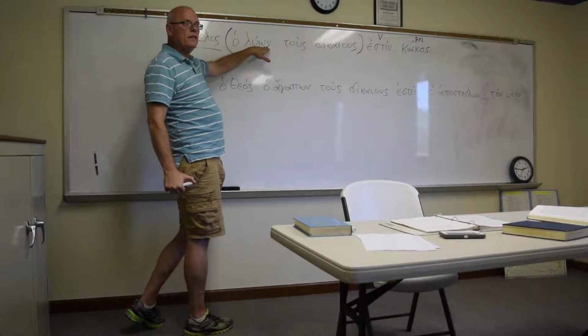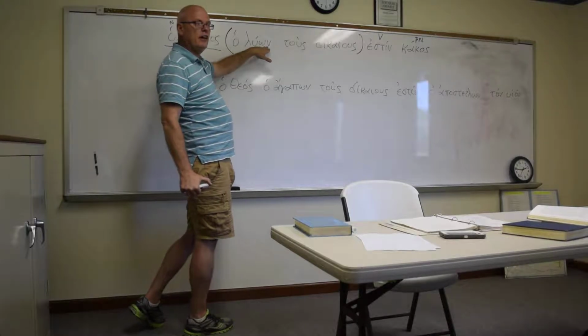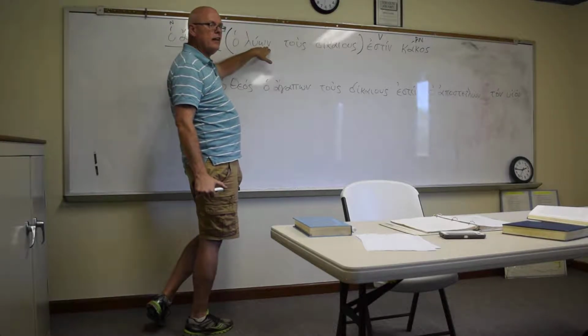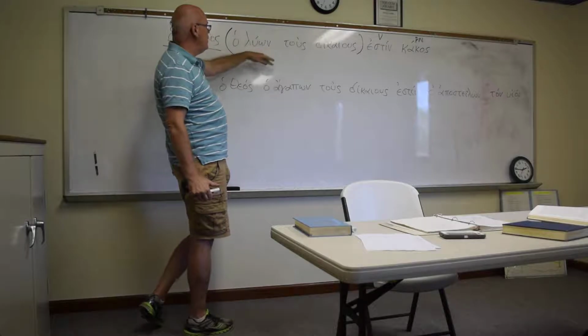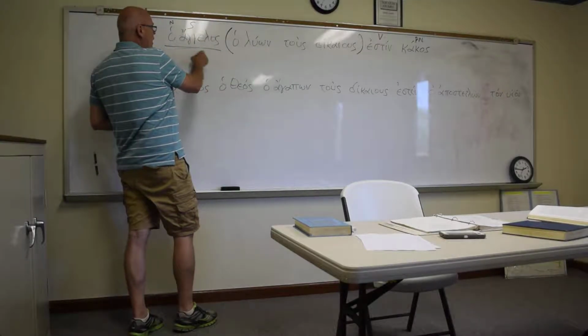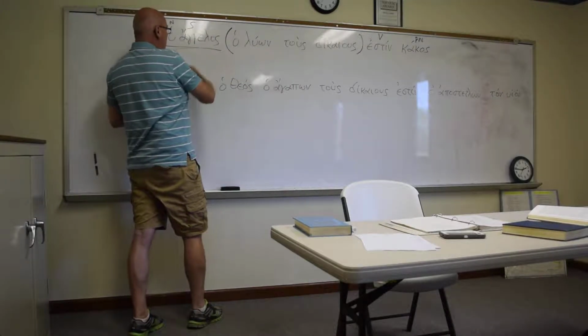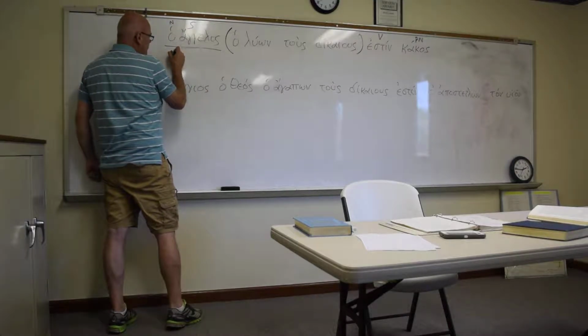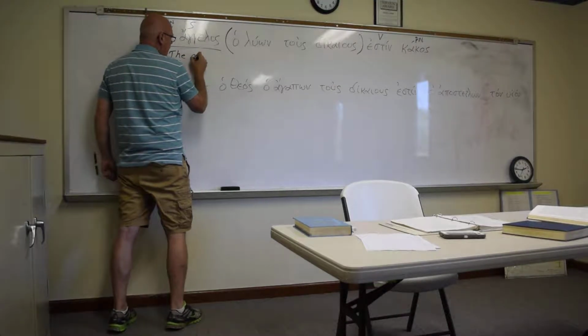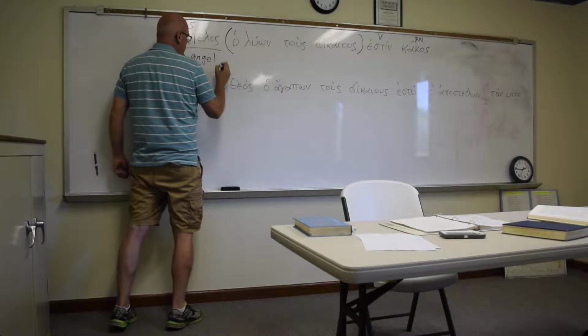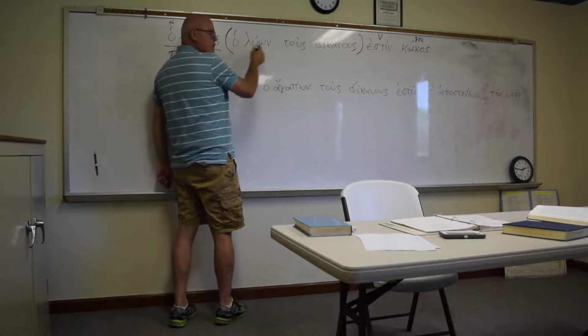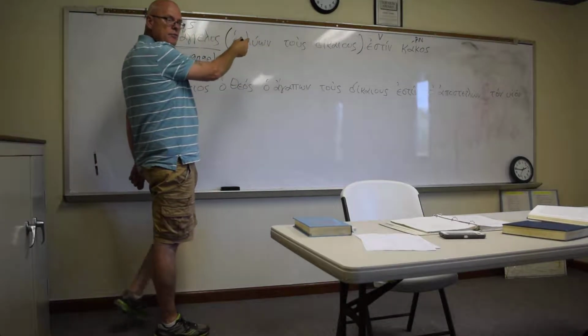We've already said singular. And it's active voice. So that tells me that what I've got here is the angel. And then how would I translate this participle?